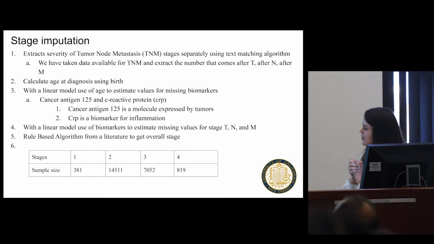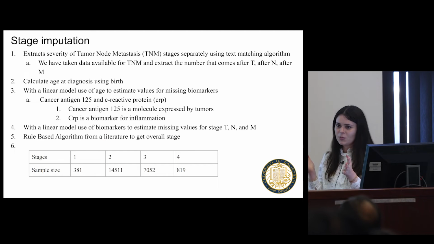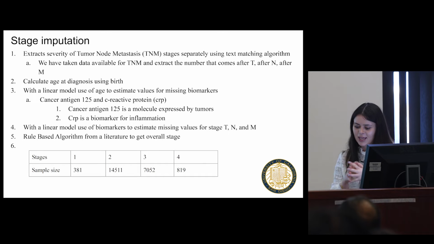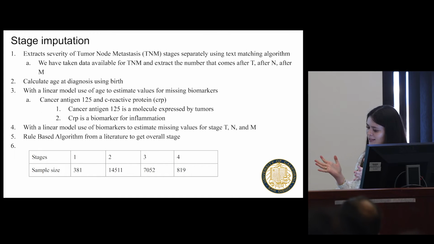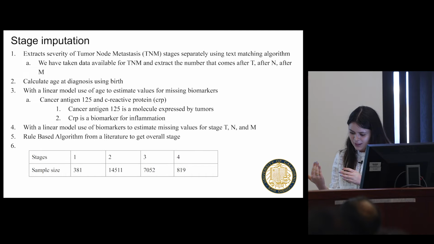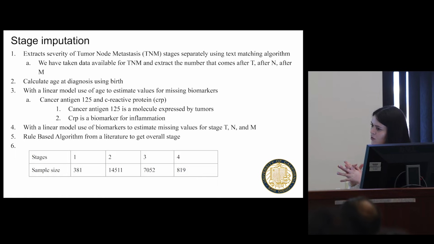So for stage imputation, first off, tumor node metastasis, which I'm going to be saying TNM for short, is a way that clinicians use to assign severity of cancer. So first we extract data available for tumor node metastasis and the number followed by it. Then we're going to calculate age at diagnosis using their birth date. Then we take the 2 biomarkers that I'm looking at in this study, which are cancer antigen 125 and C-reactive protein. Cancer antigen 125 is a molecule expressed by tumors, and CRP, C-reactive protein, is a biomarker for inflammation.